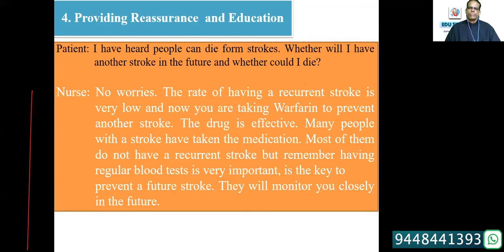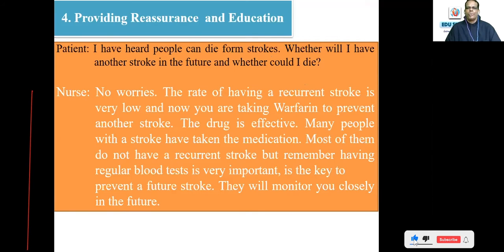The drug is effective. Many people with a stroke have taken the medication. Most of them do not have a recurrent stroke, but remember, having regular blood tests is very important. It is the key to preventing a further stroke. They will monitor you closely in the future.